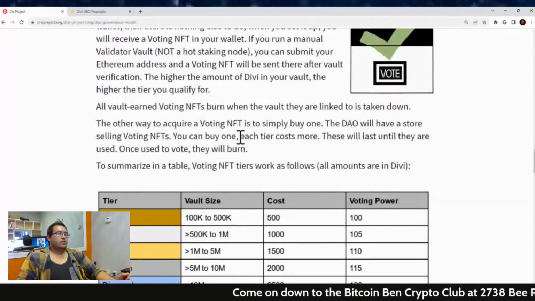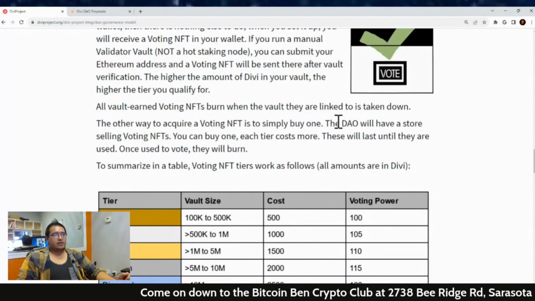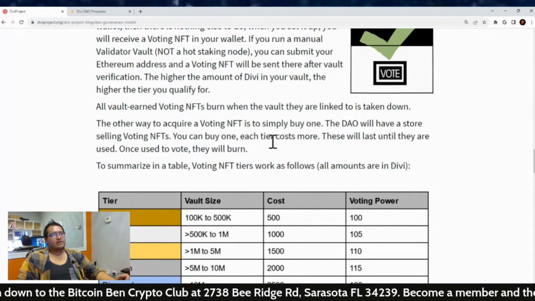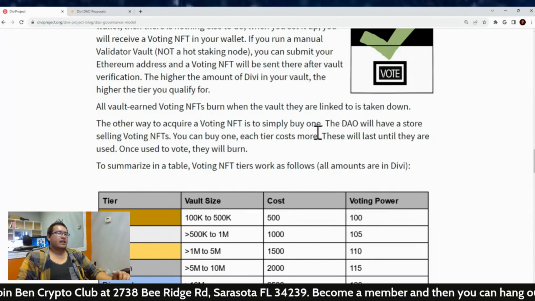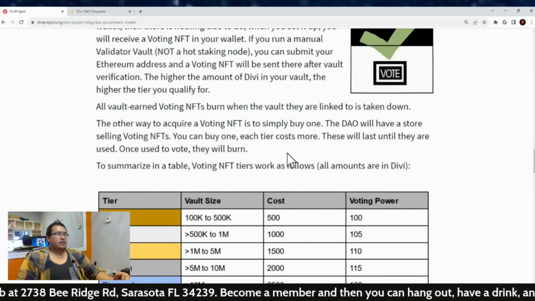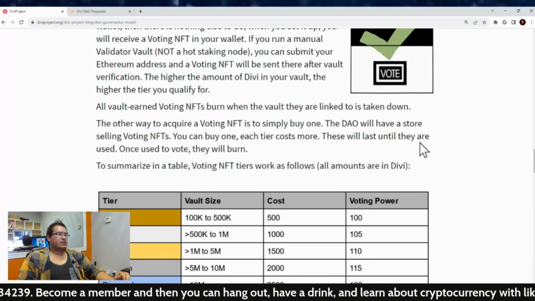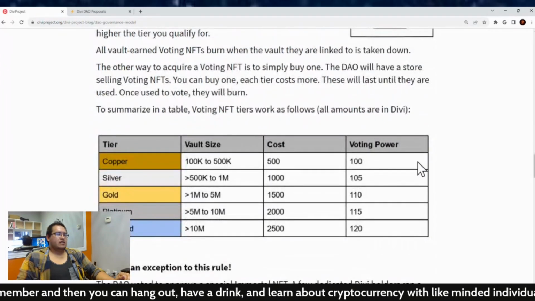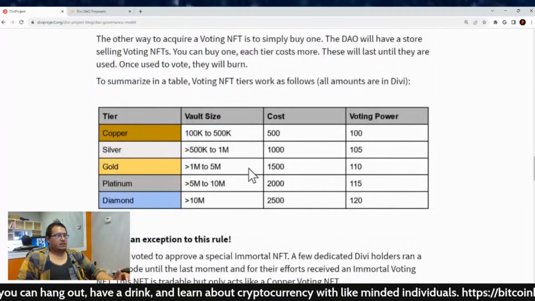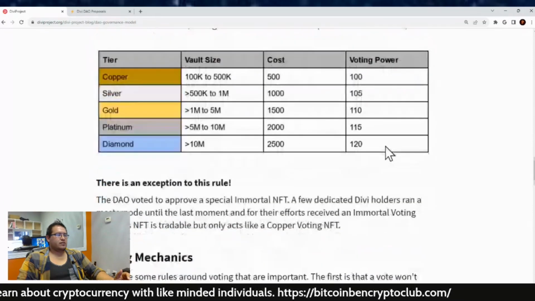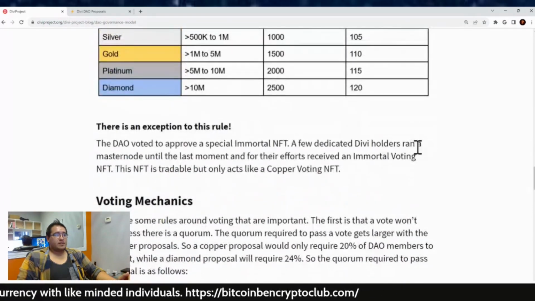Now, all vault earned voting NFTs burn when the vault they are linked to is taken down, just like the proposal one. And the other way to acquire voting NFTs is simply to buy one. And again, the DAO will have a store for selling voting NFTs, and you can buy one. Each tier costs more, and they will last until they're used once. And then here is the summary of that as well. Basically the same, except the difference is it shows you the voting power in this graph.